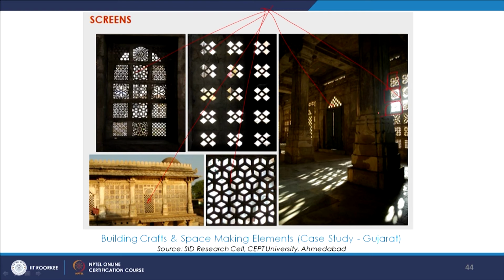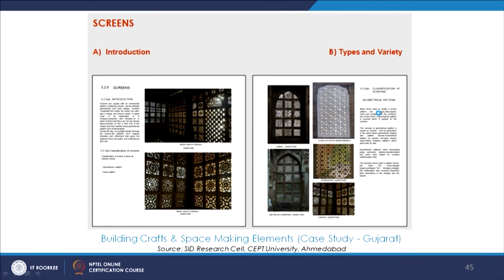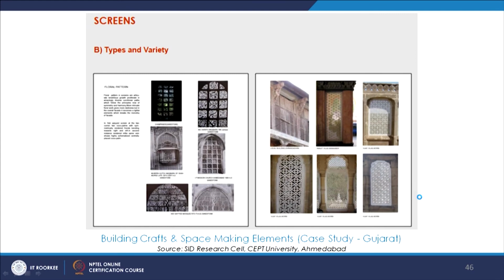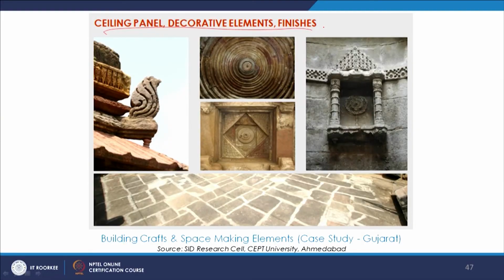So these are all stone jalis, and again different types and varieties that we see over here. Some more types and varieties. Some have geometrical motifs, some have floral motifs. This is the very famous Siddhi Sayyed Jali. We will see this example when we talk about more case studies from Gujarat, and it's a very beautiful and very renowned design. Ceiling panels, decorative elements and finishes.